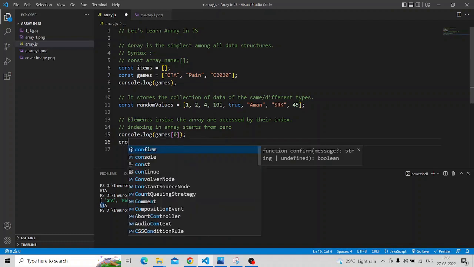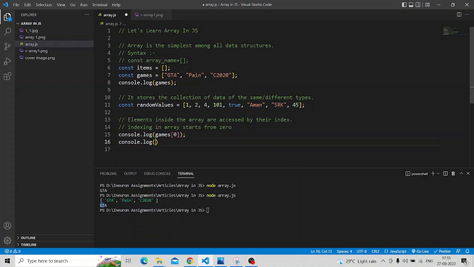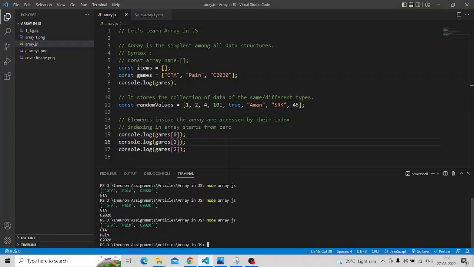For example, console.log games index 2. Let's run this program. See, GTA, pain, cricket 2020. On 0th index GTA is there, on second index 2020, and obviously on first index pain will be there. So this is the way how we are going to access the elements of array through their index. So 0, 1, 2, 3 is their index.